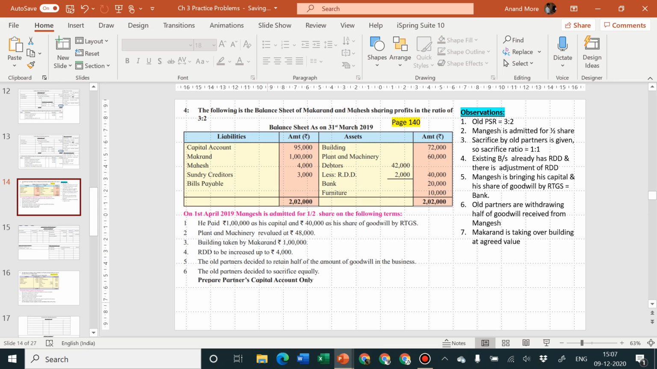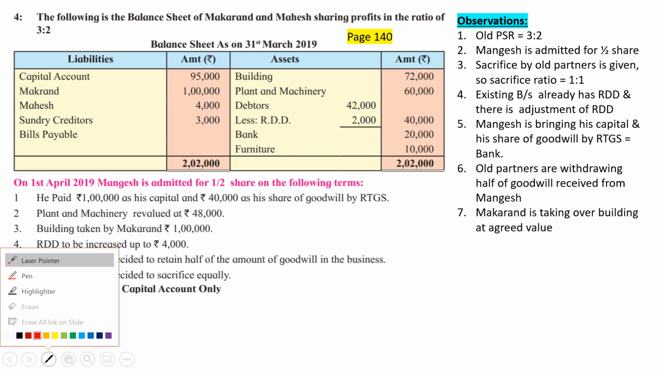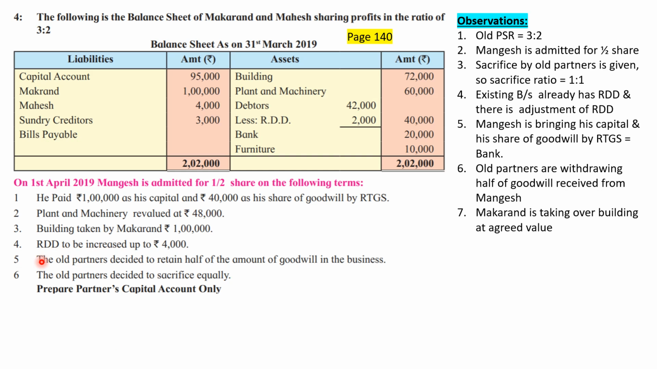Next, the old partners decided to retain half the amount of goodwill in the business. See the way in which the adjustment is designed. It is just to confuse you, but you are all very intelligent students. You should not get confused. What is the adjustment? The old partners decided to retain half of the amount of goodwill. If you are retaining half of the amount, it implies that you are withdrawing the remaining half. The glass is half full, it immediately means that the glass is half empty.